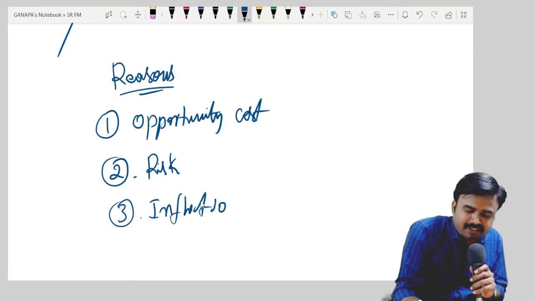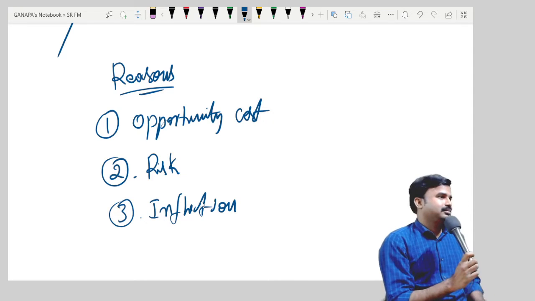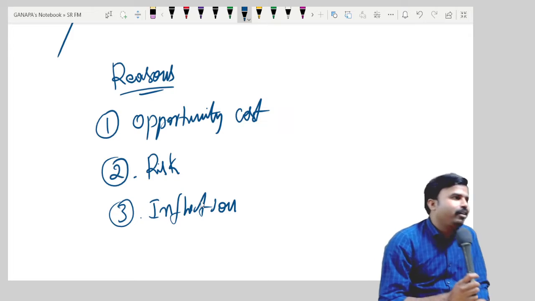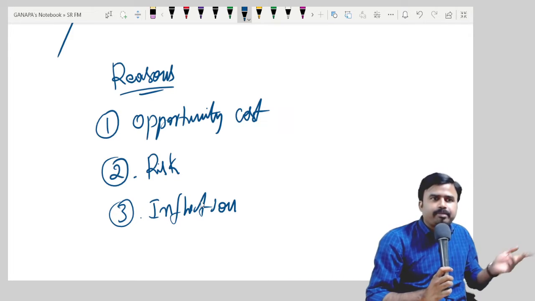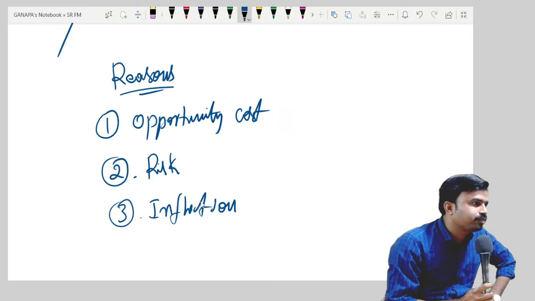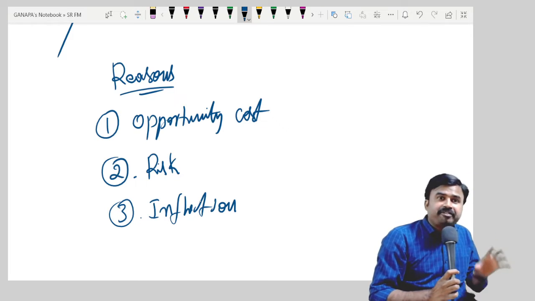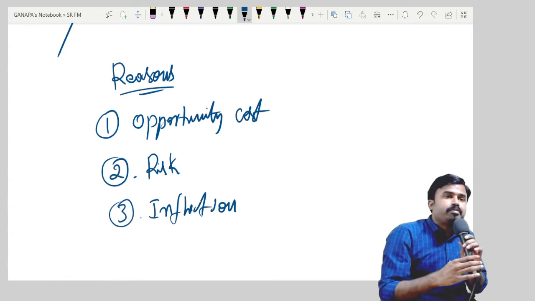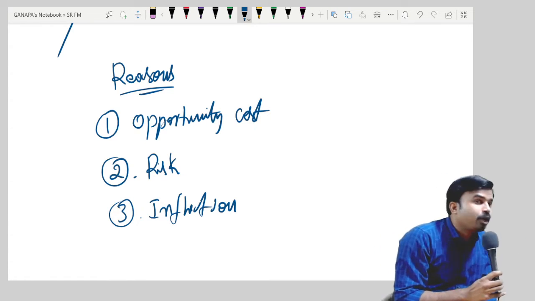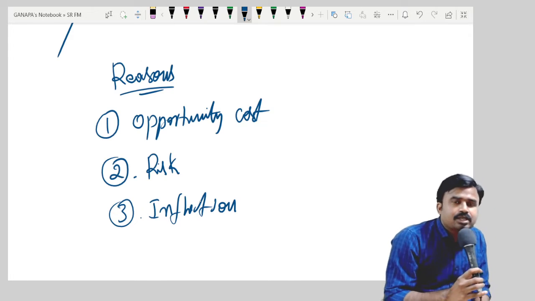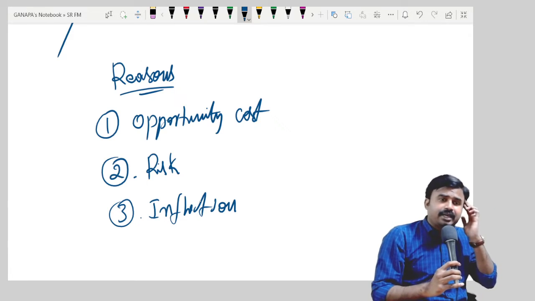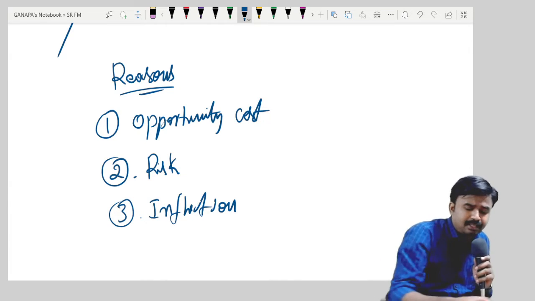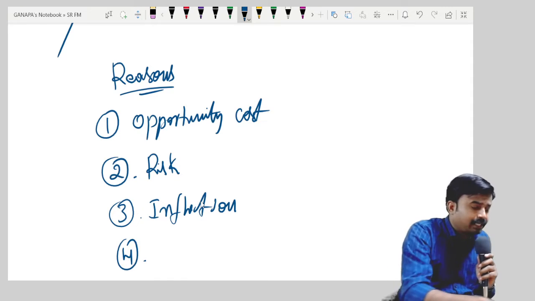Sir, what is the meaning of inflation? The purchasing power of money. See, by using this 1 lakh rupees, you can buy some required articles today. The same articles you may not buy by using the same money after 1 year, right or wrong? So because of that reason, I'll prefer today's money rather than future money. The purchasing power of 1 lakh rupees may decrease after 1 year, right? Because of inflation. So inflation is the third reason why you are preferring today's money rather than future money. I'm expecting one more reason from you people.